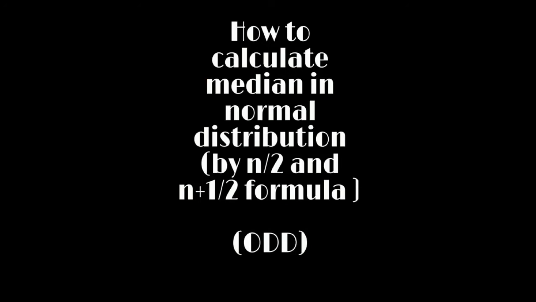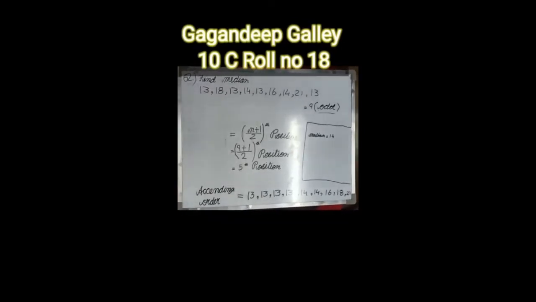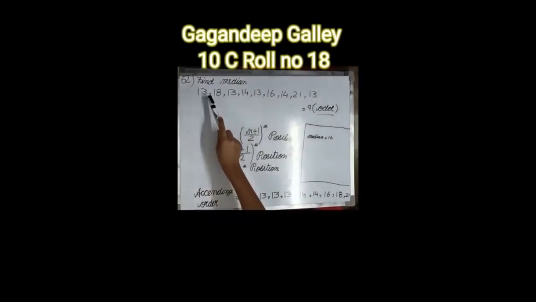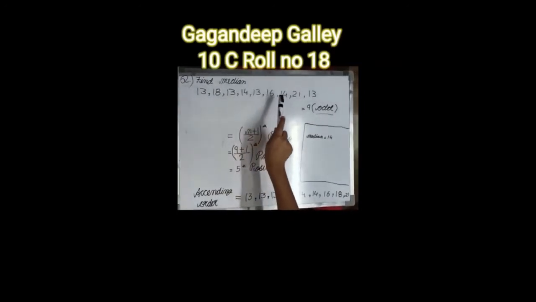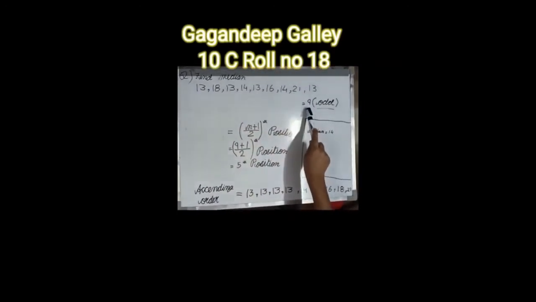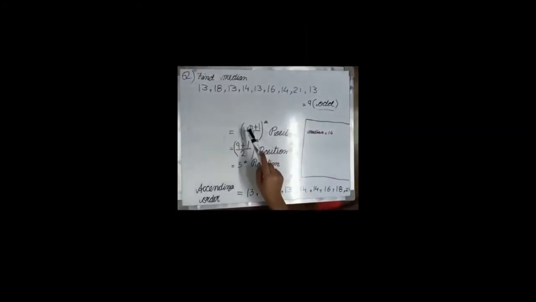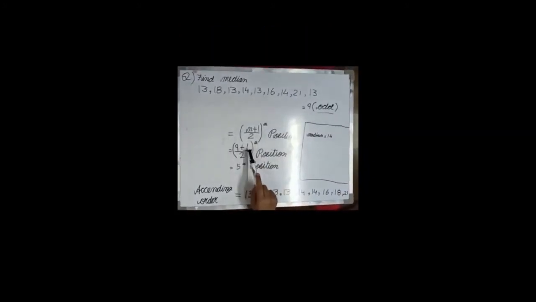How to calculate median in a normal distribution, odd. 1, 2, 3, 4, 5, 6, 7, 8, 9. So this is odd. Now we have to take the (n plus 1) upon 2th position. 9 plus 1 upon 2, the 5th position. Now we have to take it in ascending order. I have already arranged it, so we take the 5th position: 1, 2, 3, 4, 5. The 5th position is this 14. So the median is 14.